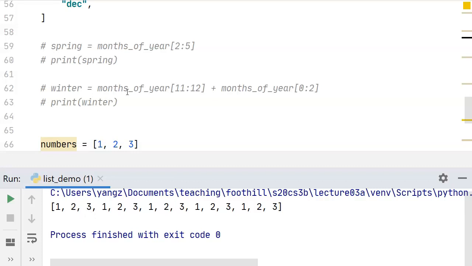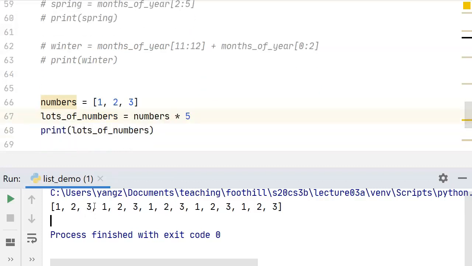So this, as you can quite immediately tell, actually repeats whatever's in the list 5 times. So 1, 2, 3, 1, 2, 3, second time, 1, 2, 3, third, 1, 2, 3, and then 1, 2, 3. So it repeats the elements some number of times, depending on what the integer is after the multiplication operator. And that kind of makes sense, right? That's what multiply means even in a mathematical sense.